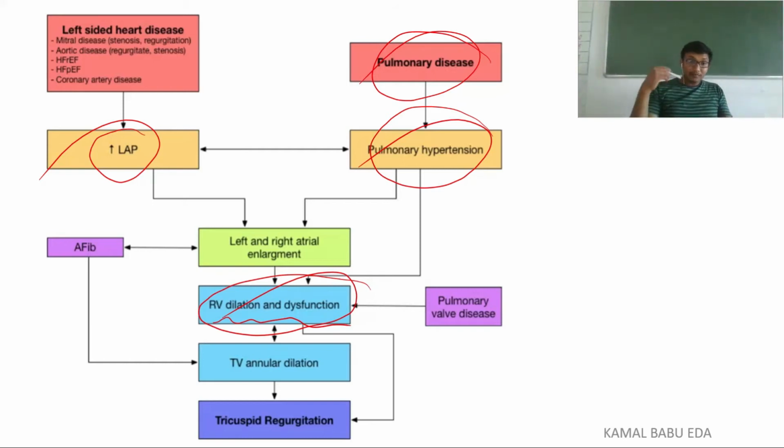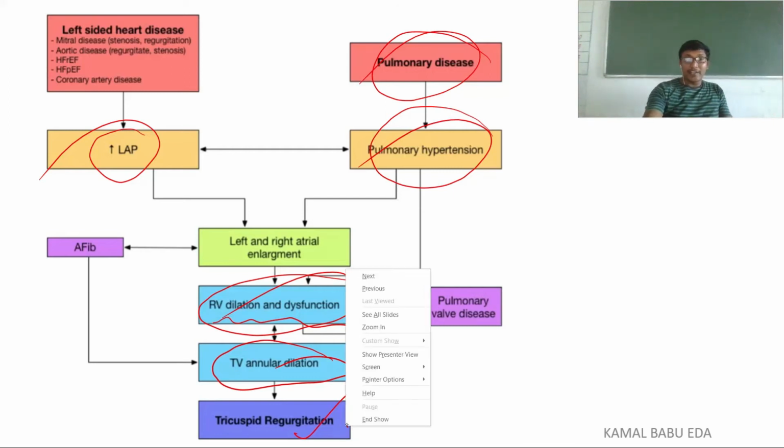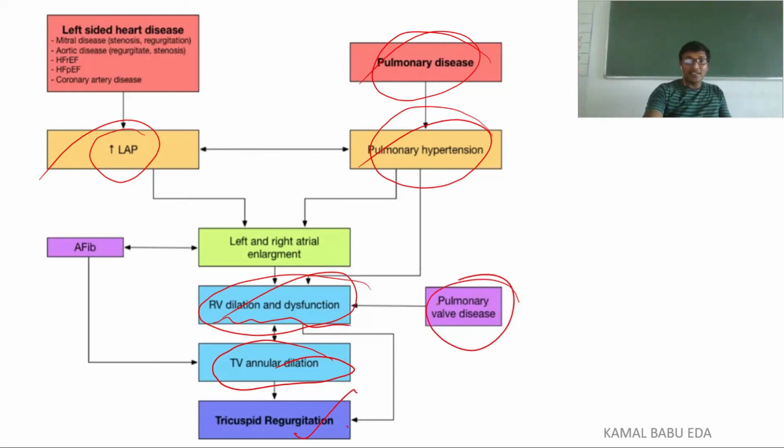So it will cause tricuspid valve annular dilation, which will automatically result in tricuspid regurgitation. When the person is having right ventricular dilatation and dysfunction, this could directly cause tricuspid regurgitation, and if any person is having pulmonary valve disease, it can also cause RV dilatation. And during atrial fibrillation, because of clot formation and other predisposing factors, it can lead to tricuspid valve annular dilation. So this is the pathophysiology.